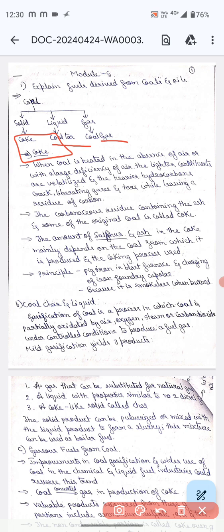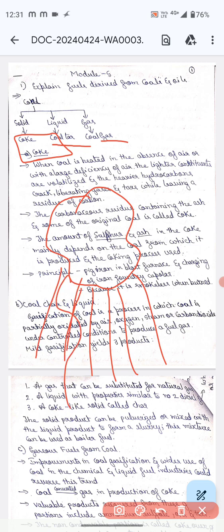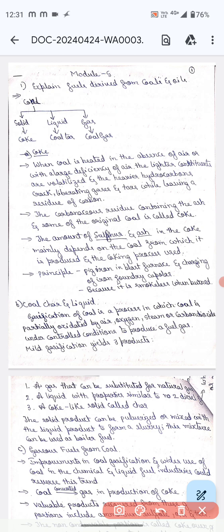When coal is heated in the absence of air, or with a large deficiency of air, the lighter constituents are volatilized and the heavier hydrocarbons crack, liberating gases and tar while leaving a residue of carbon.